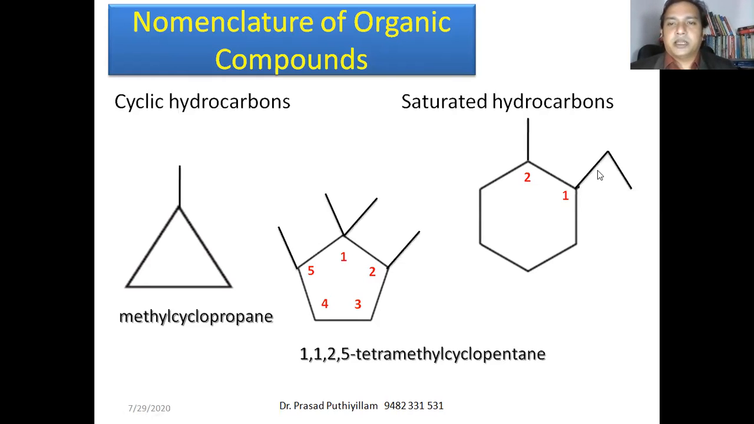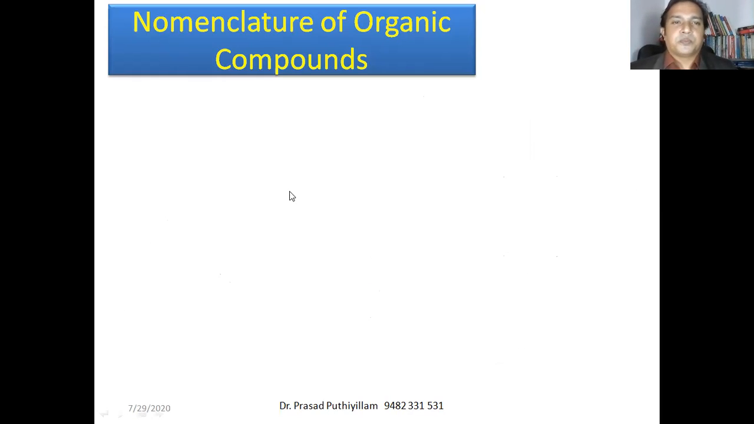Therefore, it is 1-ethyl-2-methylcyclohexane. That is the name for this cyclic branched structure.